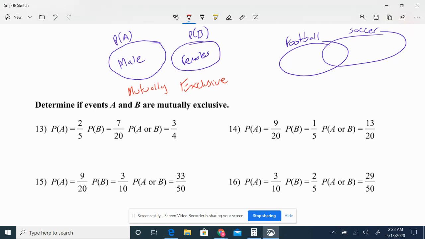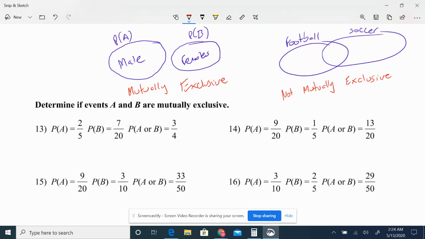Now, for not mutually exclusive, we have at least one member. Keep in mind, I'm not saying all of them. I said at least one member that is part of both groups. So as long as there is one of them that is part of both groups, it is not mutually exclusive.